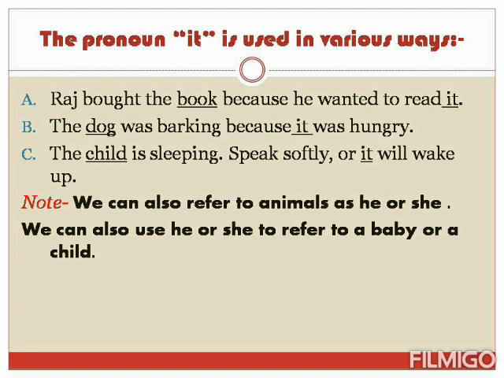In sentence A, it refers to a thing without life, which is a book. In sentence B, it refers to an animal, a dog. However, we can also refer to animals as he or she. In sentence C, it refers to a baby. It is usually not important to mention whether it is a baby boy or a baby girl. We can also use he or she to refer to a baby or a child.